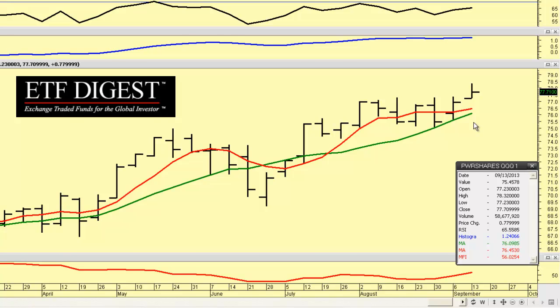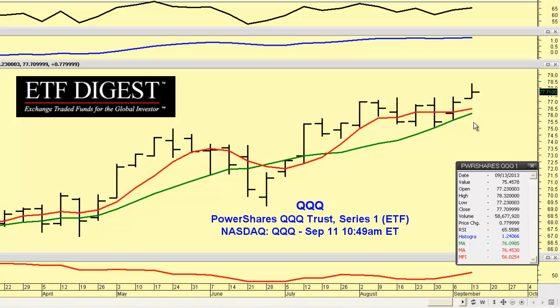Actually two. One being the Qs, QQQ, which we're looking at here on a weekly chart, and the other being QQEW, which is the Equal Weight ETF of the Qs. First is this weekly chart of the Qs, QQQ, and you can see we're down a little bit today. And why is that? Well, because of the heavy weighting in Apple. It can work for you and it can work against you.